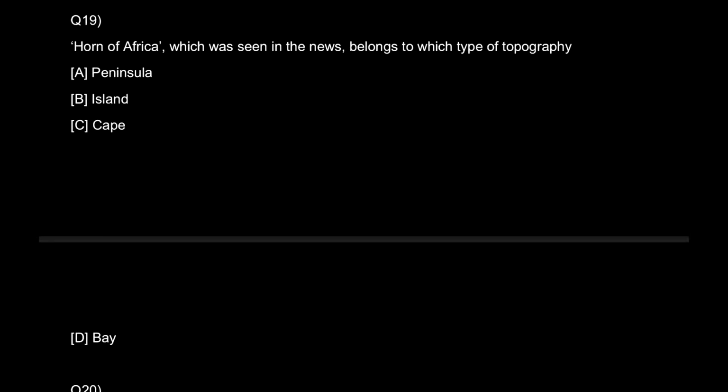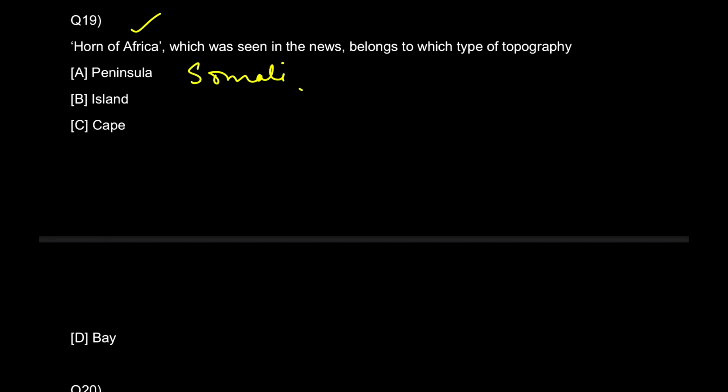Okay, it is also called the Somali Peninsula. It's a large peninsula in East Africa, and recently the Intergovernmental Authority on Development said that the people in the region are preparing for the most severe droughts in 40 years. They are predicting that सबसे severe drought पड़ने वाला है and rains will likely fail for a fourth consecutive year. That would trigger cases of malnutrition and threats to the livelihood and risk around 29 million people in that region. तो इसीलिए ये बहुत न्यूज में था अप्रैल के मंथ में, where they forecasted कि अब हम सबसे severe drought face करने वाले हैं in the peninsula which is called the Somali Peninsula, also called the Horn of Africa.